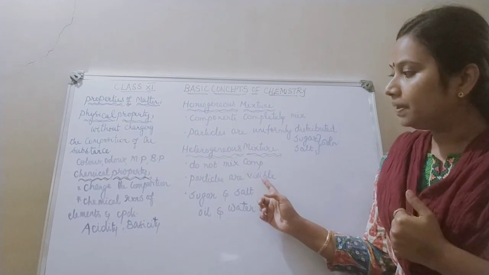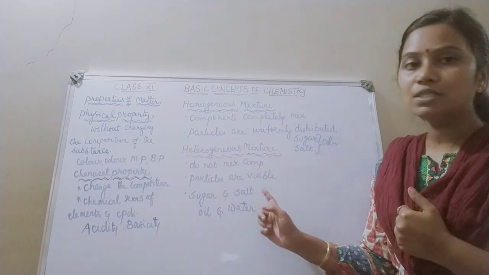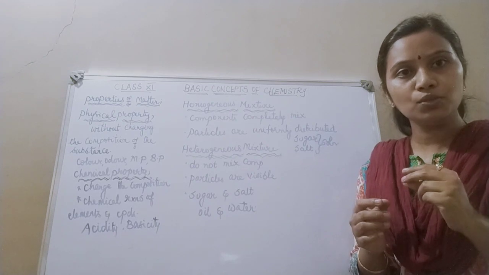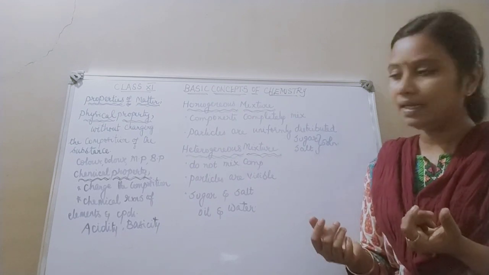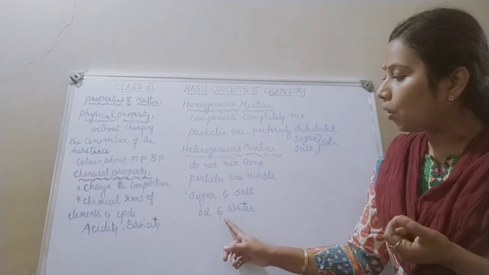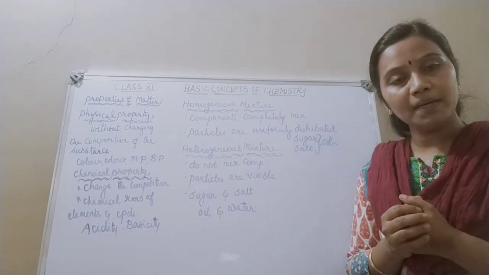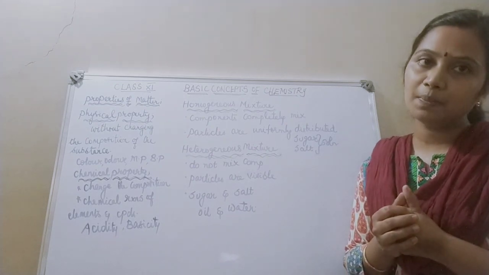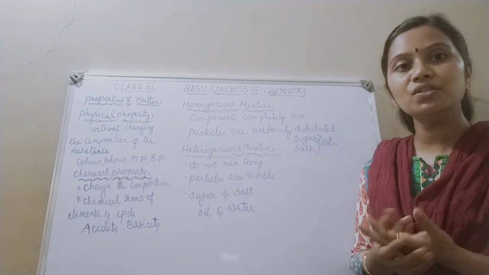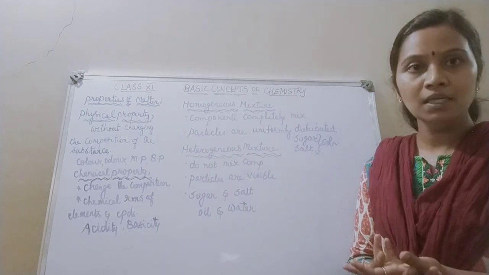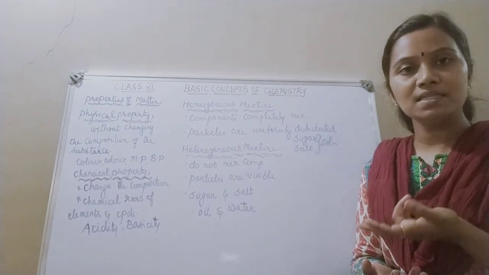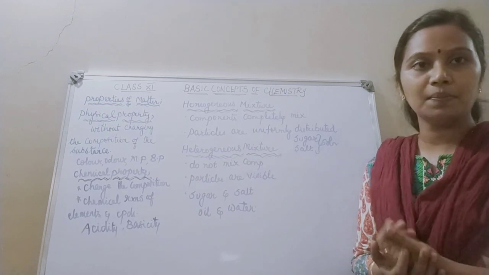Say for example, a mixture of sugar and salt. You can separate sugar crystals from salt, right? And a mixture of oil and water. How will we separate oil and water? By means of the separating funnel experiment. The one which has more density will settle at the bottom, and the one which has lighter density will be at the top. So we can separate them.